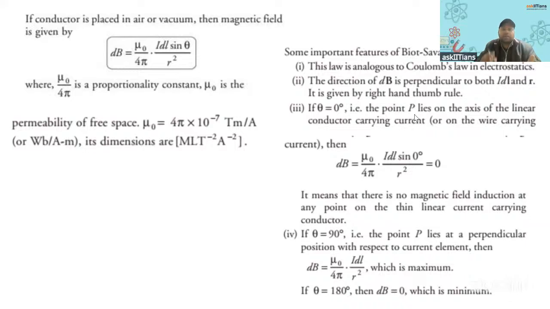And many times this question comes, how Biot-Savart's law is analogous to Coulomb's law. As we have seen in Coulomb's law also, the electric field is inversely proportional to the square of the distance. A similar thing is happening in the Biot-Savart's law. So that you must write.